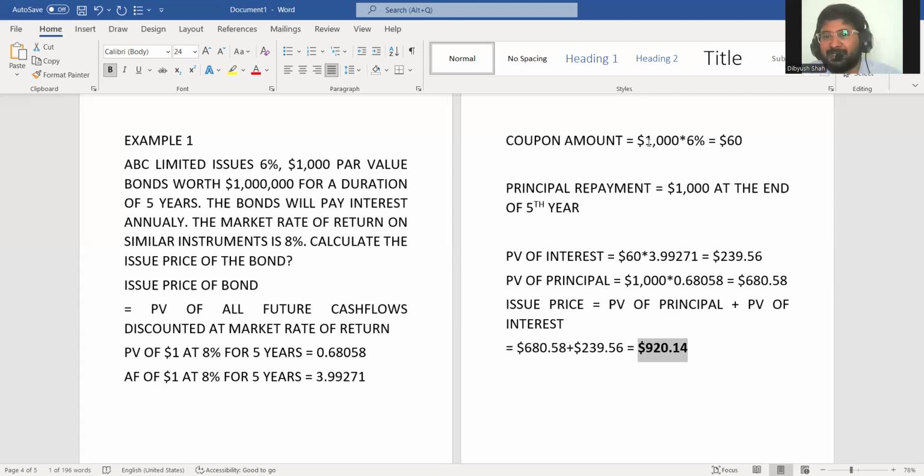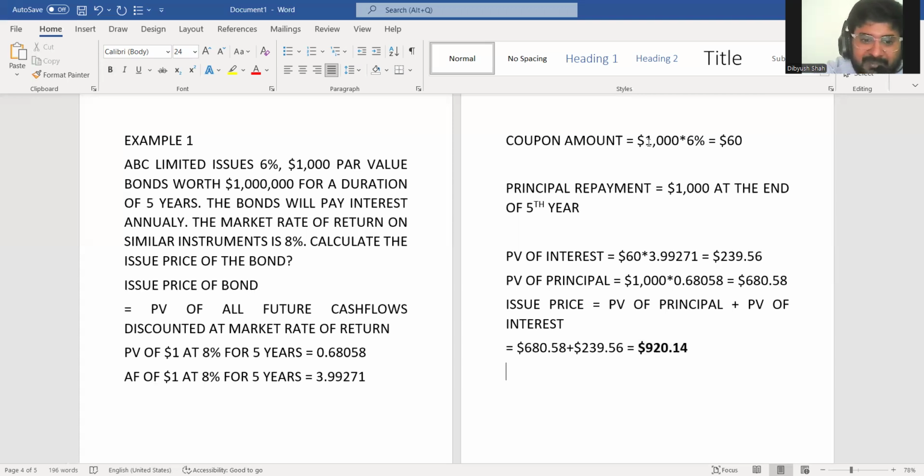Since par value is stated, coupon rate is stated, I cannot change coupon amount. It will remain $60 only. I cannot change principal amount. It will remain $1,000 only. If I buy it at discount, now see, if I get $60 on 1,000, it was 6%, but now I will get it on $920 only. So effectively in 5 years, I will earn 8%.